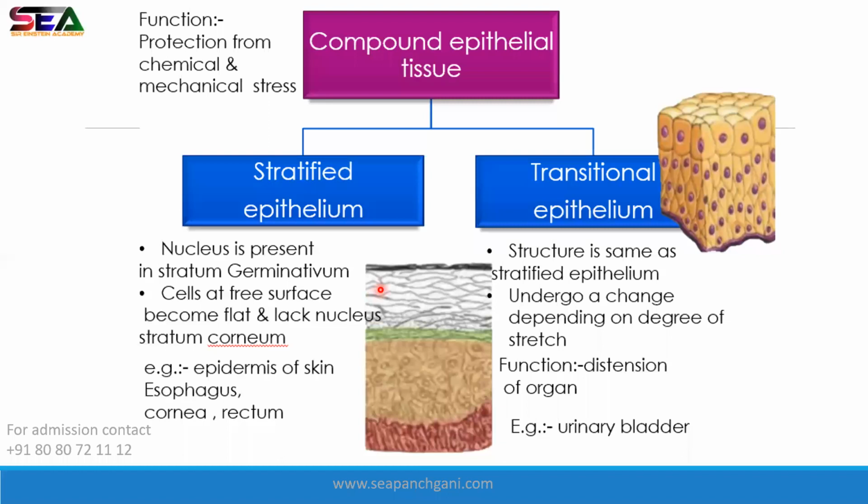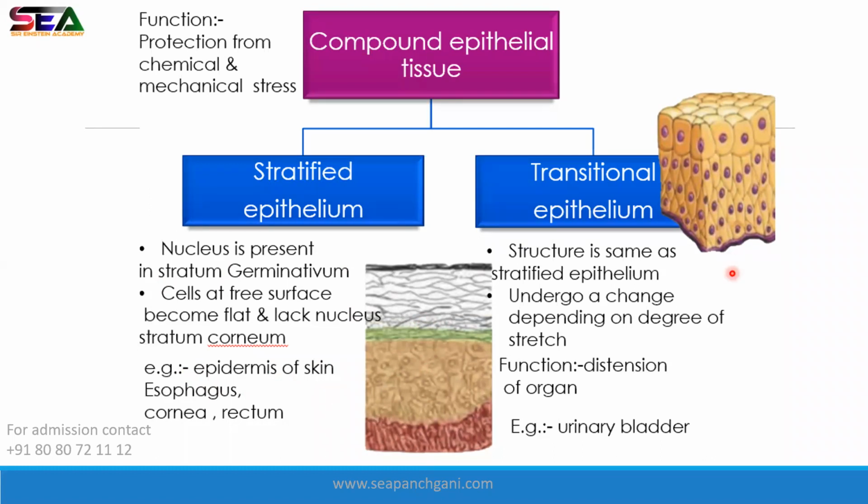Nucleus is present in the stratum germinativum. We will see this diagram in detail while solving the PYQ. But just now, remember that the function of this is protection from chemical and mechanical stress. Stratified epithelium is present on our body, on our hand. So it protects us from mechanical and chemical stress. We'll see what is stratum corneum and stratum germinativum while solving PYQ. The examples are epidermis, this is your epidermis of the skin, esophagus, inside your cornea and rectum.